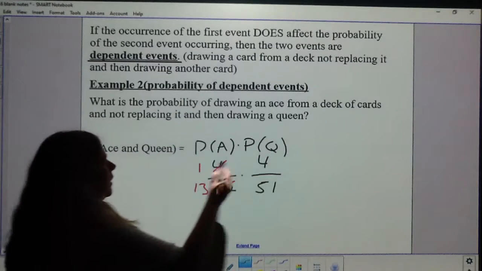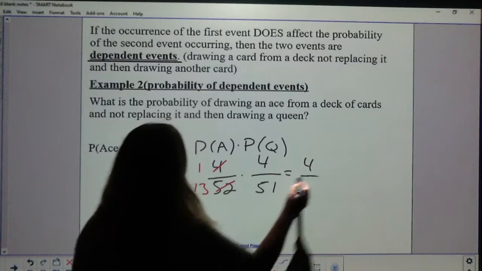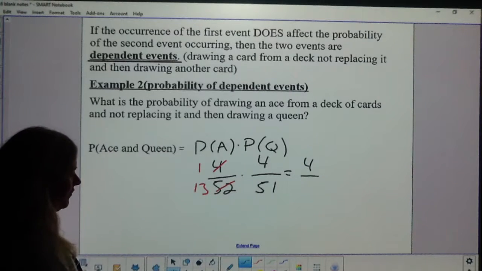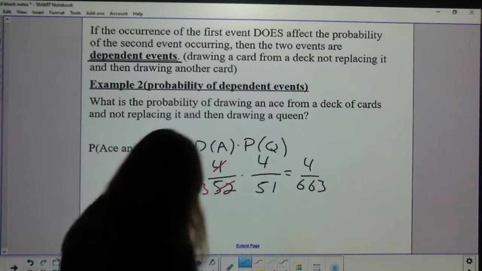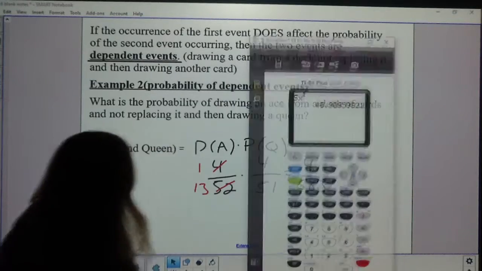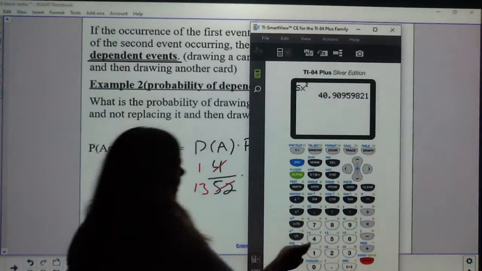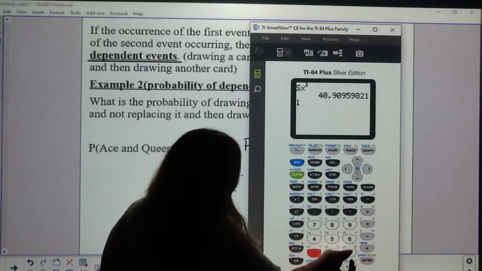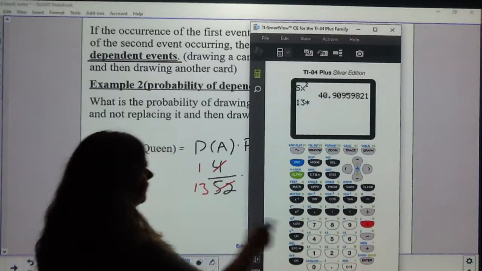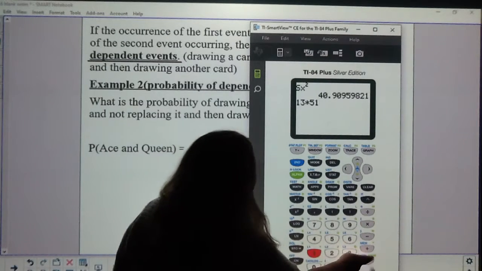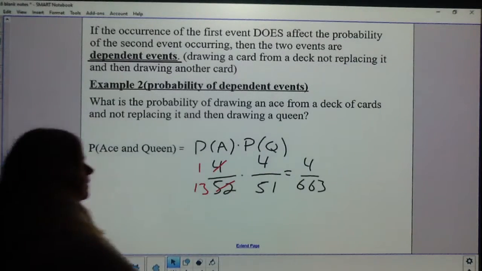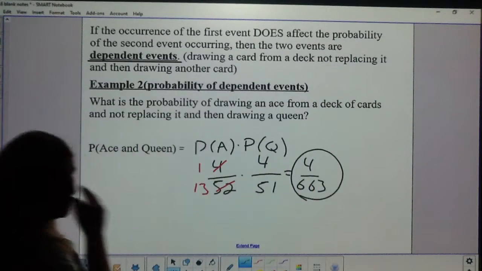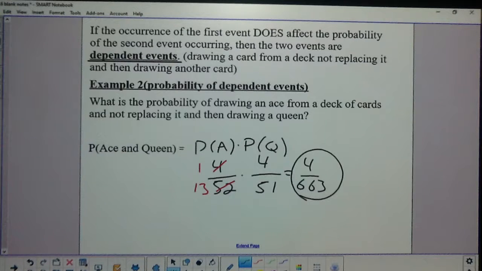So now 1 times 4 is 4. And then 13 times 51. And if you don't know what 13 times 51 is, I think it's 663. But if you don't know what it is, pick up your calculator. 13 times 51 is 663. So 4 over 663. And you can just leave it as a fraction.